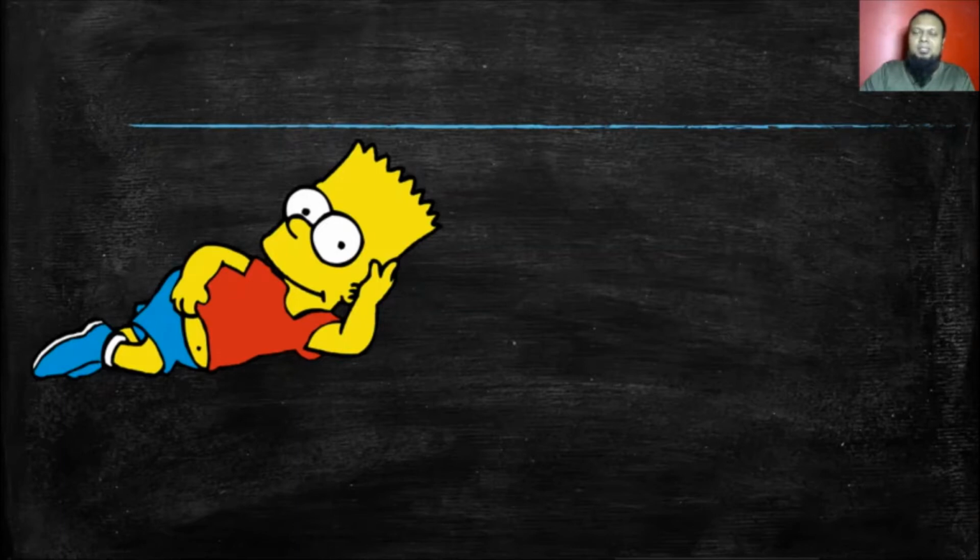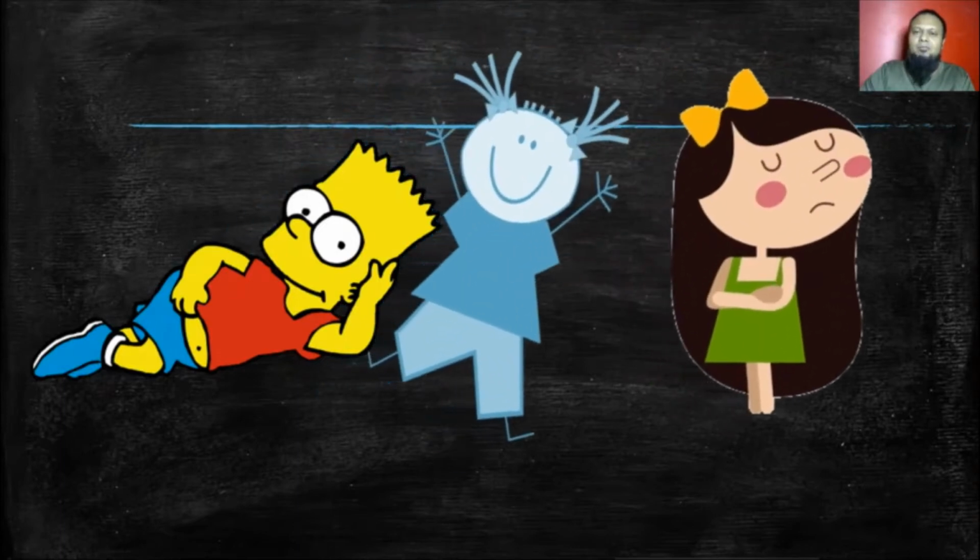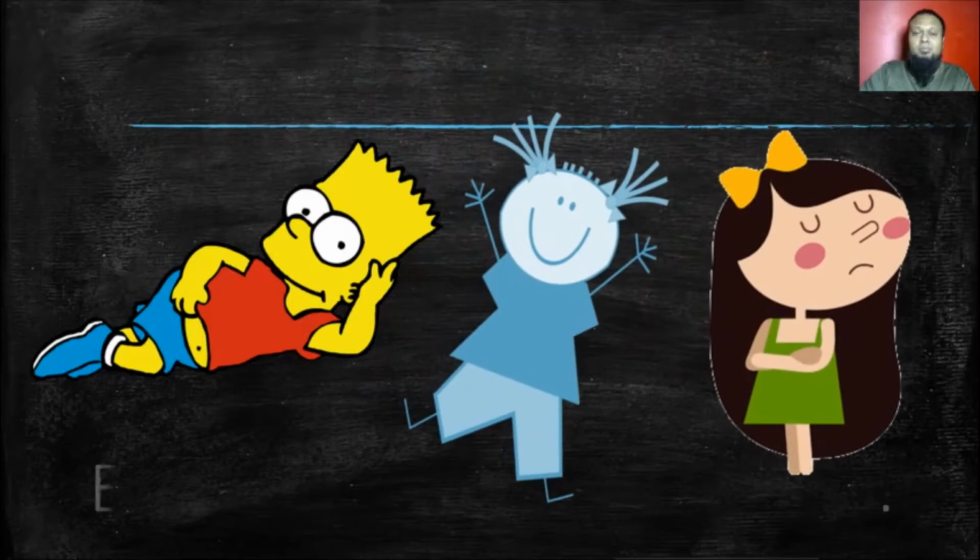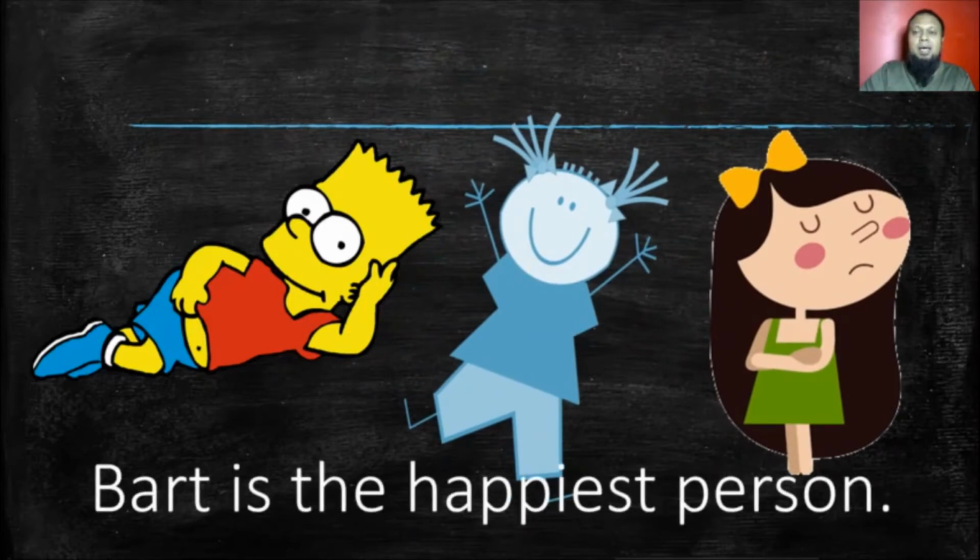Bart Simpson, son of Homer Simpson, Bart is the happiest person. It's wonderful to watch the show. You can learn good English watching the Bart Simpson, Homer Simpson episodes. There are so many episodes.